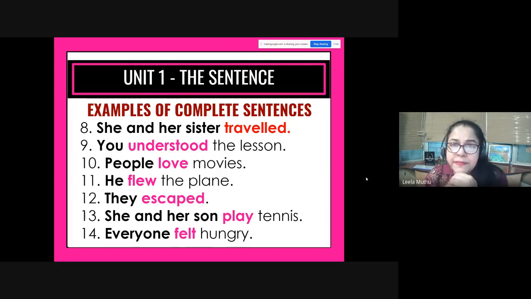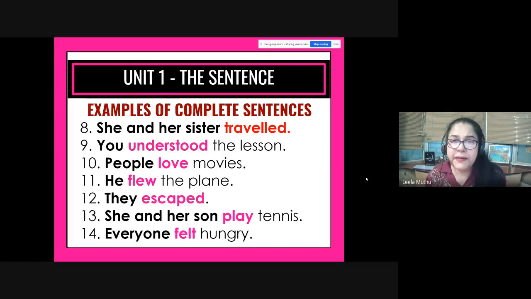Okay, she and her sister are the subject of the sentence, traveled is the verb. You understood the lesson. You is the subject, understood is the verb. People love movies. People is the subject, love is the verb, movies, full stop, complete thought.